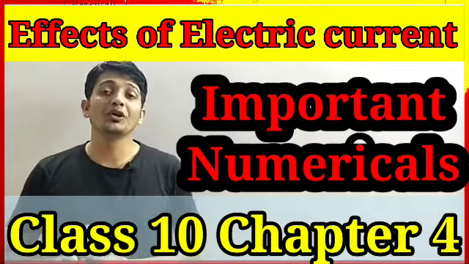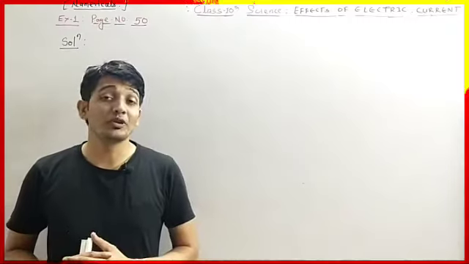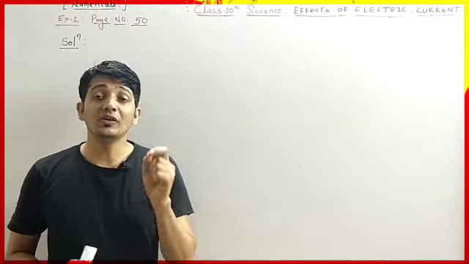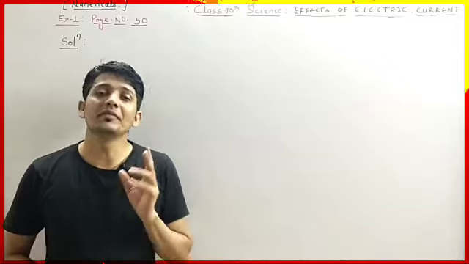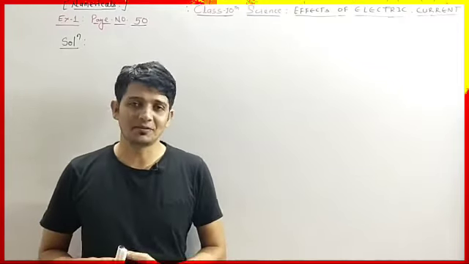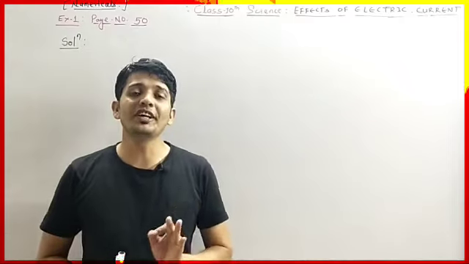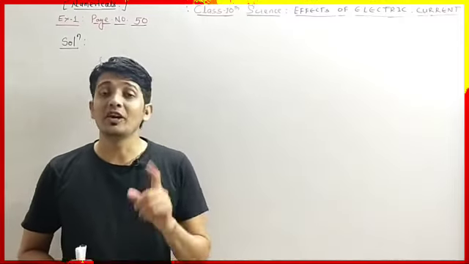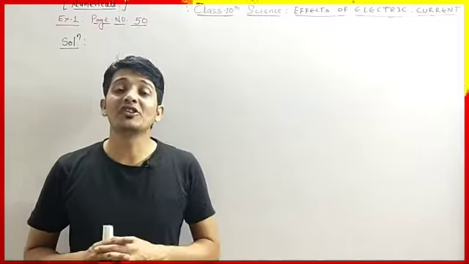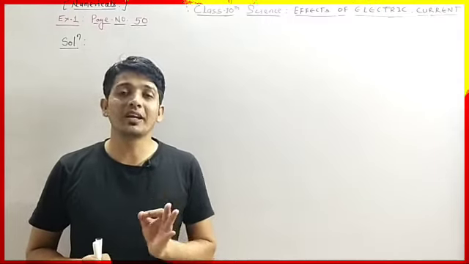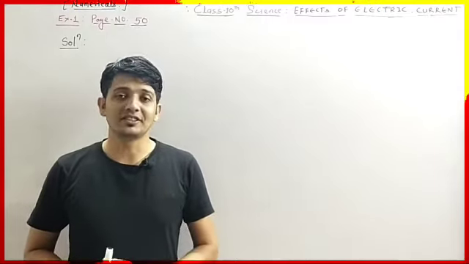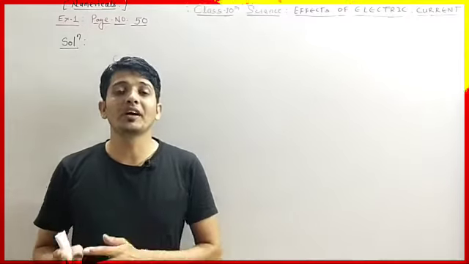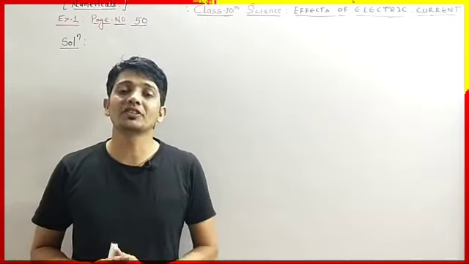So today we are going to cover the numerical part of your chapter called Effects of Electric Current. One of the numericals will definitely come in your final exams. Do concentrate on what we are going to explain and how we are going to solve. You will learn how we will achieve 100% marking in numericals. Okay, numerical is a part of our paper in which we can get 100% marks.